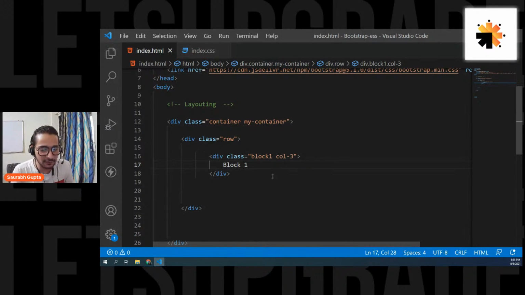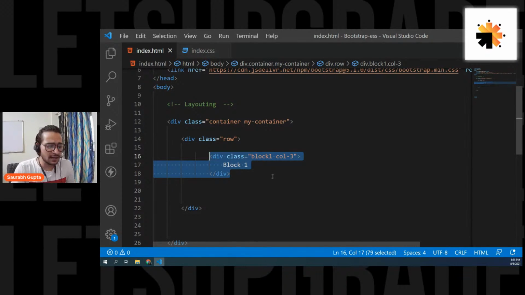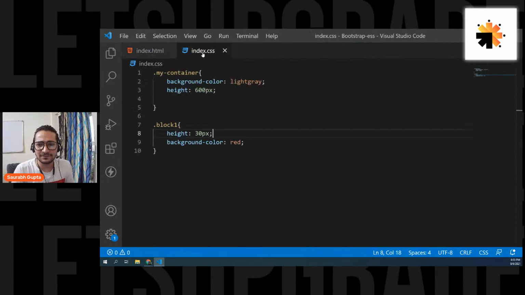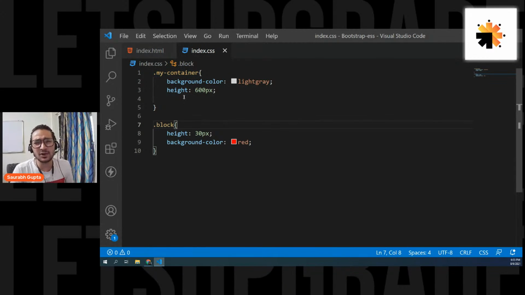Please tell me. Now, let's create one more. Keep it as block one column, not a problem at all. Let's also give it col 3, and here we call it block 2. Okay, let's do one thing. Instead of calling it block 1, let's call it block, a general class block. See, CSS is also easy, not a problem.